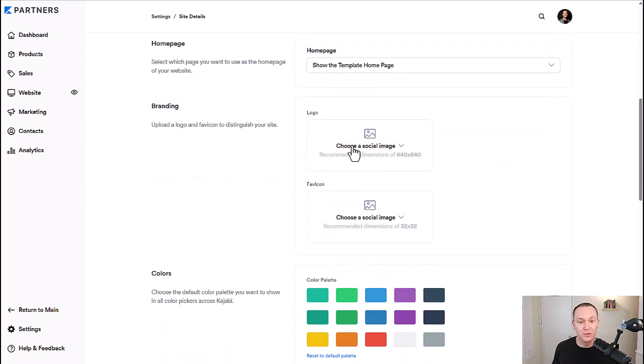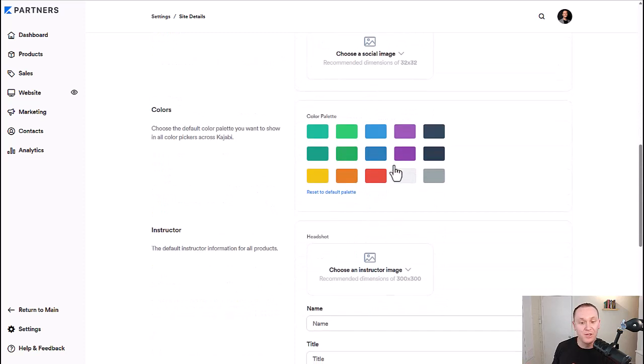You can download your logo and your favicon. The favicon is just the little icon on the tabs. When you type in Kajabi, it's going to have the Kajabi icon. So you can add that, just to have a bit more professional branding to your website. And then you can pick whatever color you want.